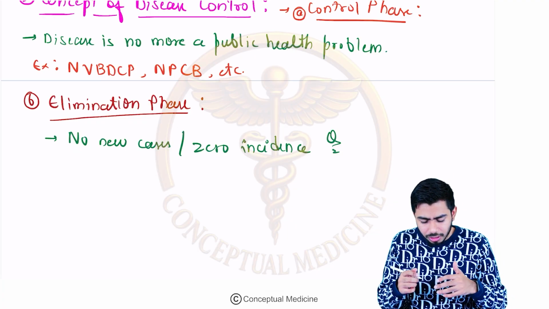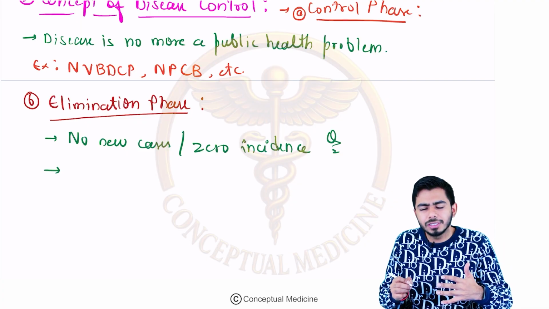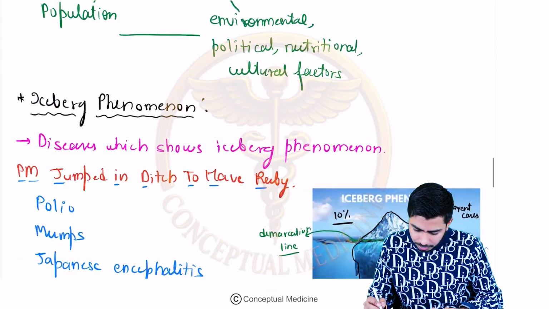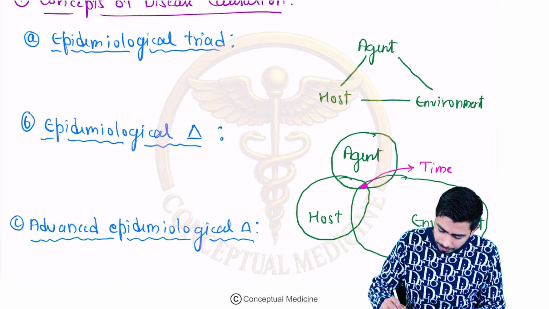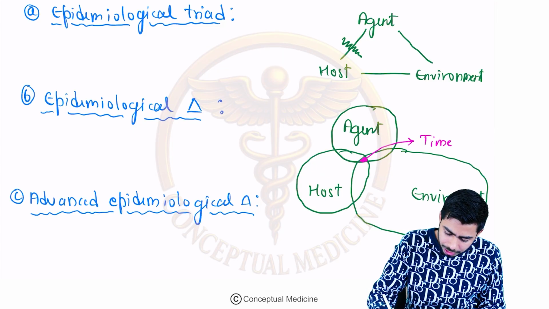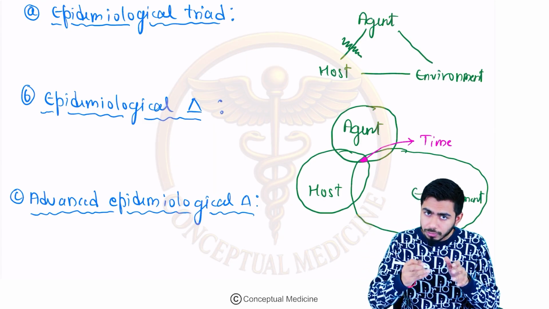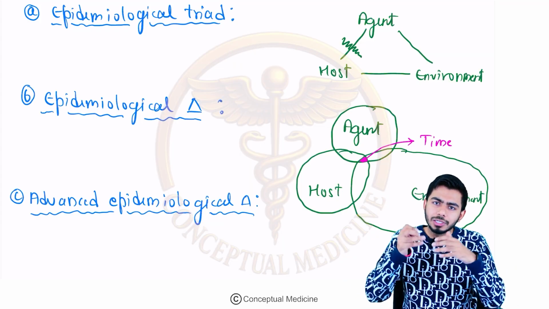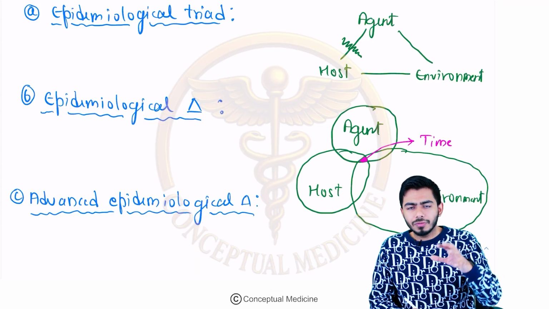In the elimination phase, what kind of examples can we talk about, right? So in the elimination phase, we can say that the transmission of the agent, we have broken that chain, right? For example, remember this agent host environment, right? So we have actually broken that chain. Now we are not allowing the agent to come into the host. If the agent will not be able to come into the host, it will not be able to replicate, it will not be able to grow further, right? So the disease will not be spreading in the community. So that is the purpose of elimination of the disease.